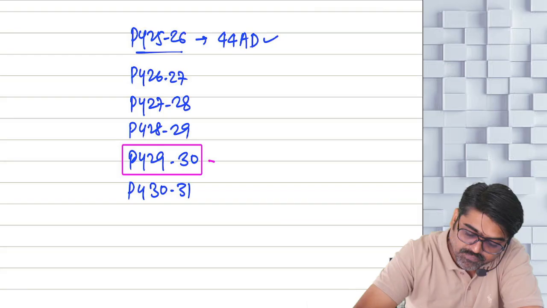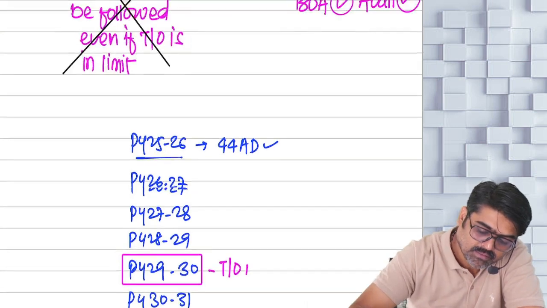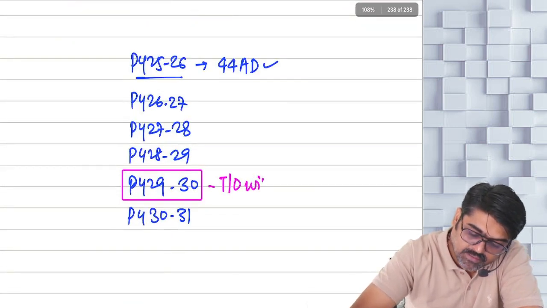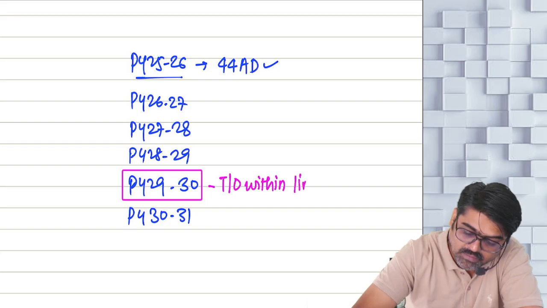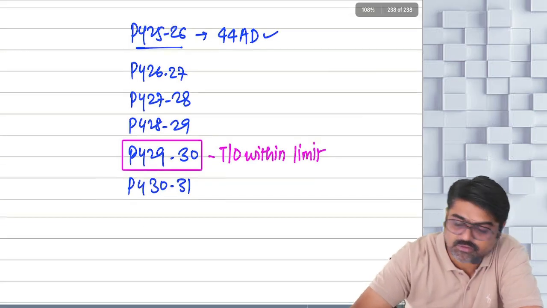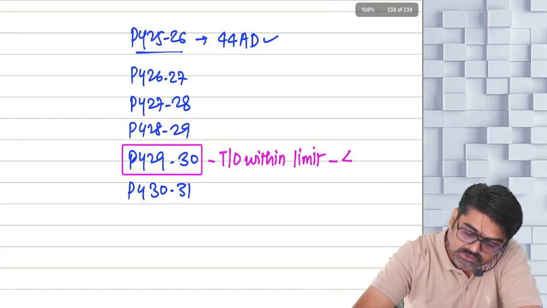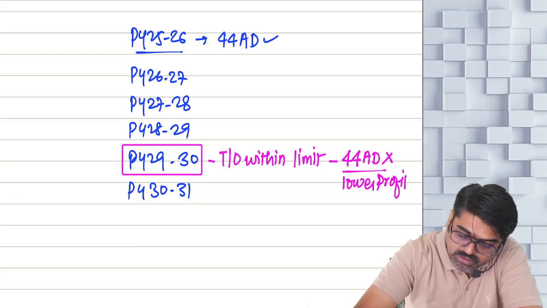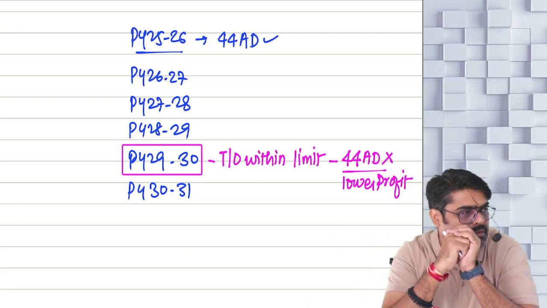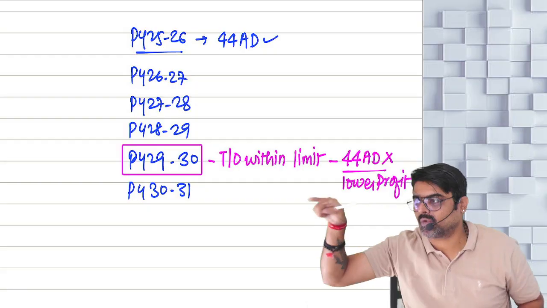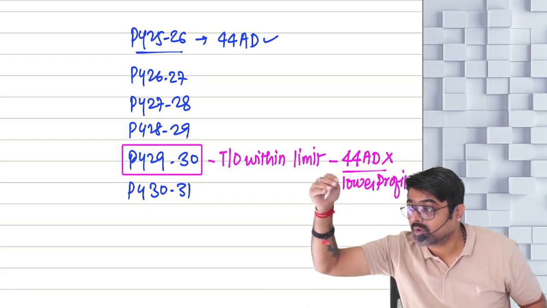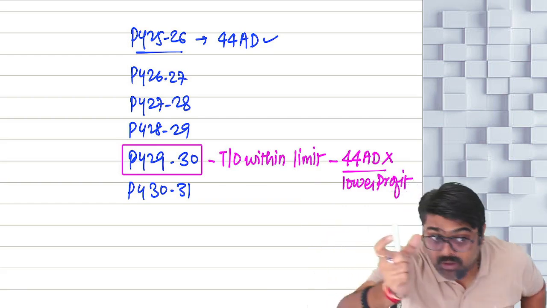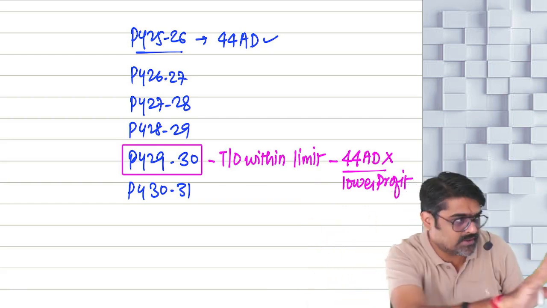Now in this year, your turnover is within the limit. Still you don't want to follow 44AD and you want to show lower profits. Is it allowed or not allowed? It is allowed. Yes or no? So this year, are you going to follow 44AD or are you going to calculate lower profits as per regular provisions? As per regular provisions, yes or no?